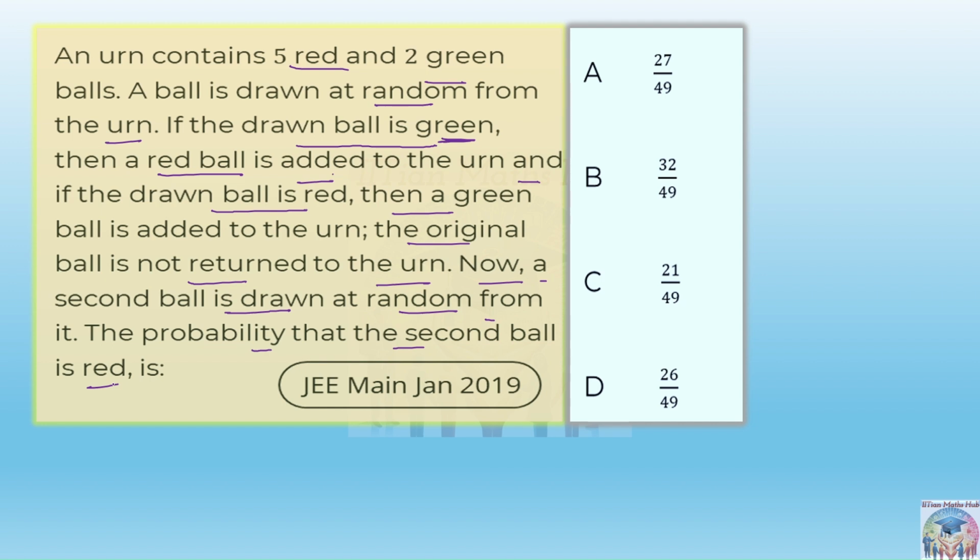Now you go with any method and try to solve. Or rather I say go for this total probability theorem, and in one shot you will get the answer. How? First we should define the events. Can we say that the final event of ours is the second ball drawn is red? So we can say this is our event A, because in the final event we need the second ball to be red.